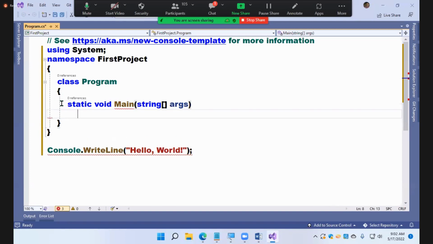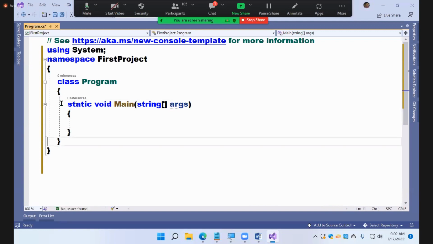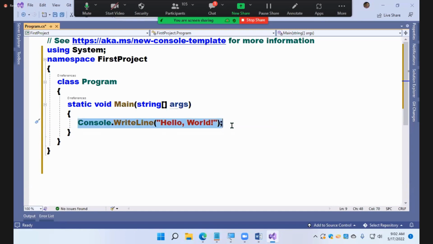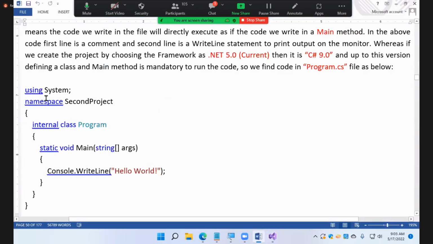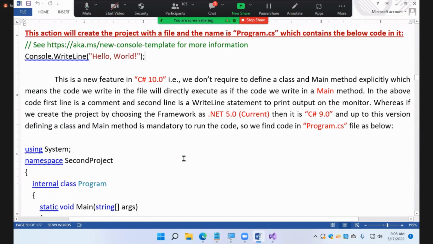String x. And now this statement will be coming into this. All this will be generated by who? Compiler. The compiler generates. You don't require. You can simply say WriteLine hello world. That's a new feature that has been introduced in C# 10.0. So here I'm going to give this. Have a look. Read this. This is a new feature in C# 10.0.